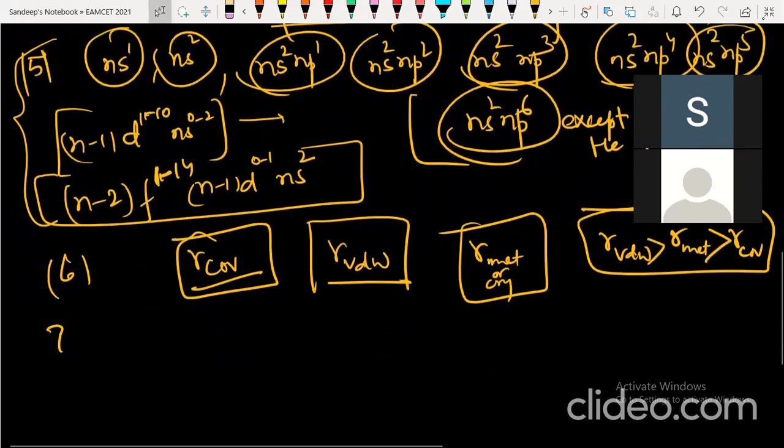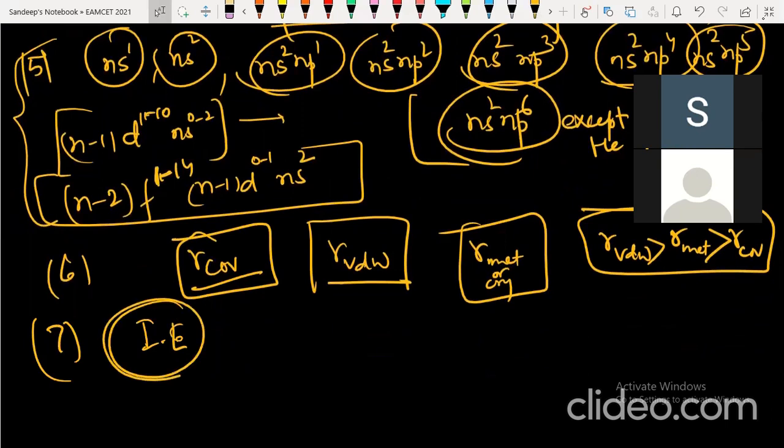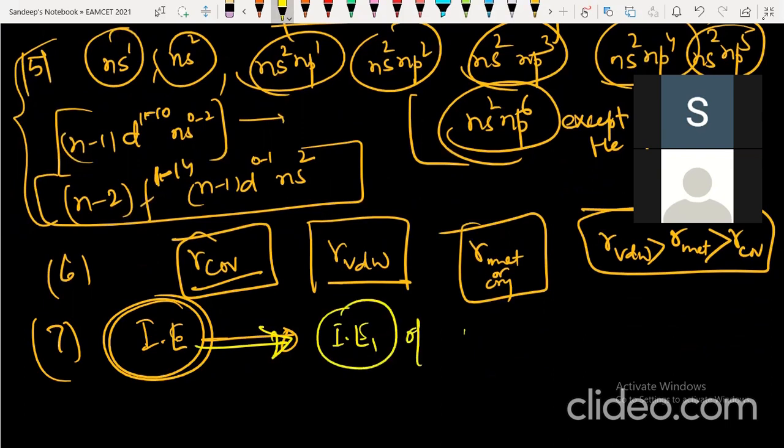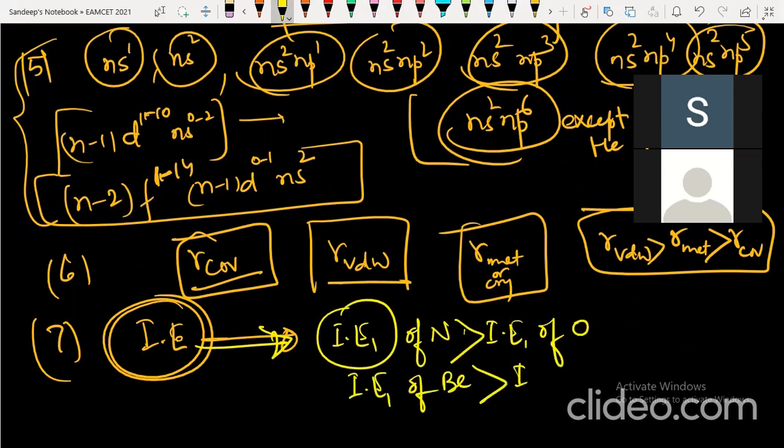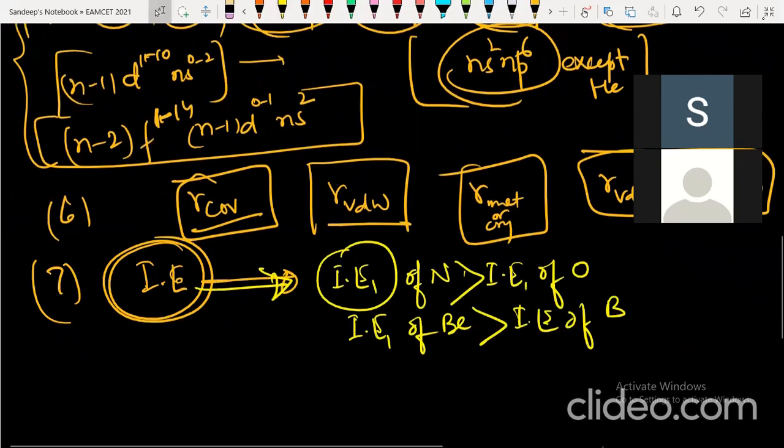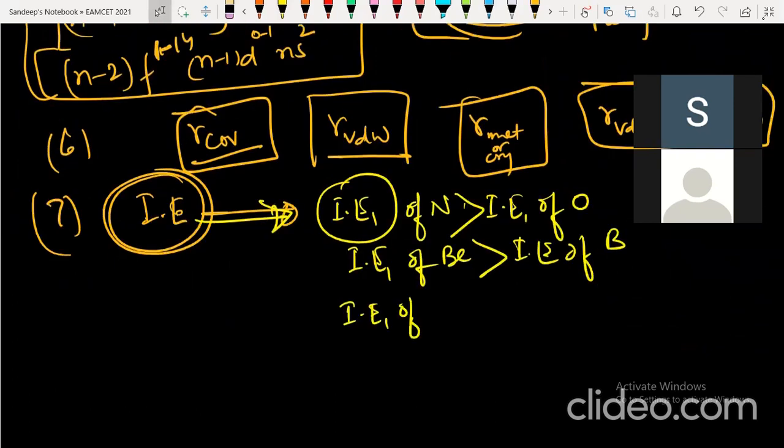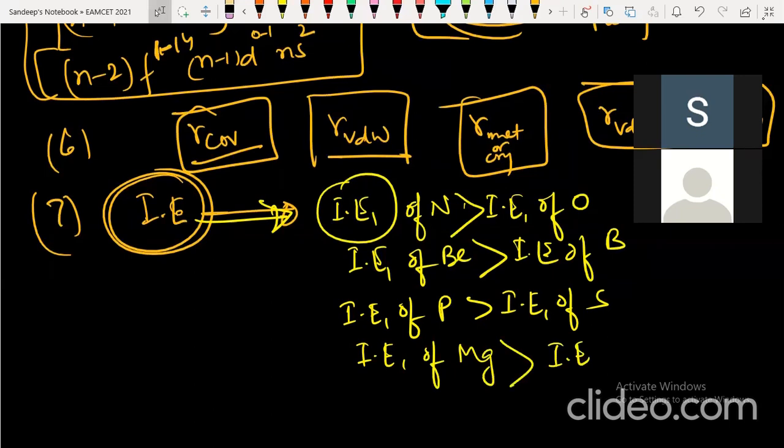Next, they will give you a question based on ionization enthalpy. An ionization enthalpy question generally always comes in MSET. They will ask you first ionization enthalpy, like first ionization enthalpy of nitrogen is more than that of oxygen. First ionization enthalpy of beryllium is more than that of boron. Similarly, first ionization enthalpy of phosphorus is more than that of sulfur. Similarly, first ionization enthalpy of magnesium is more than that of aluminum. So these are the expected questions.